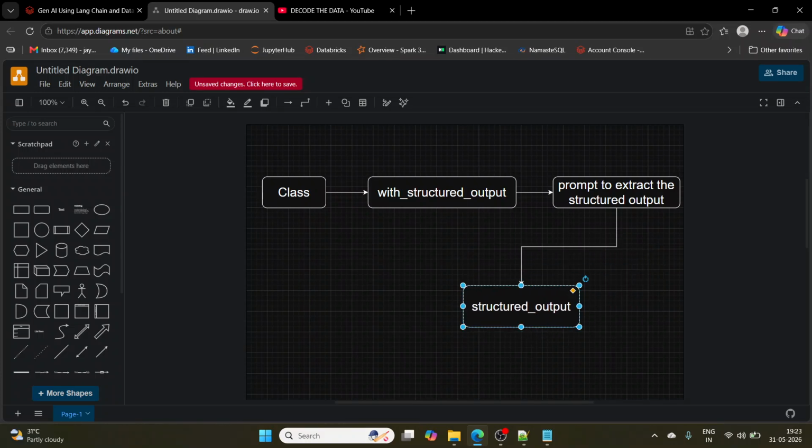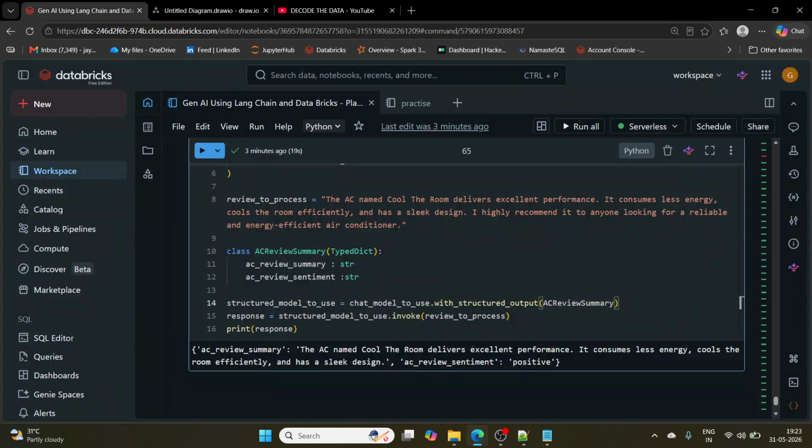Fine. So this is the flow we are following when we are working with the TypedDict, right, with structured output function. Okay, first we define the class, we provide the structured schema defined in the class, right, to the with structured output function, right? This function in the backend creates the prompt to extract the structured output, okay, and then the LLM gives us the structured output, right?